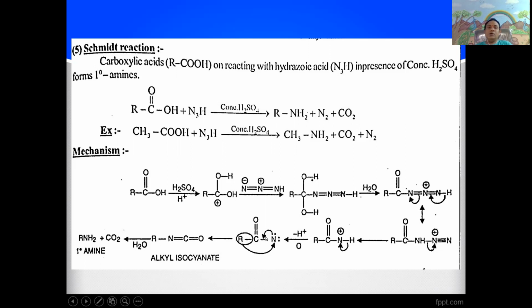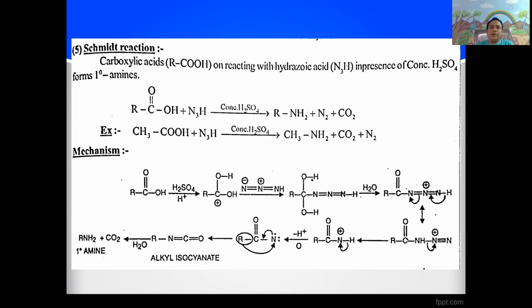It undergoes rearrangement, like the Hofmann rearrangement, meaning the alkyl group migrates from carbon to nitrogen. It gives alkyl isocyanate, N double bond C double bond O. This alkyl isocyanate further undergoes hydrolysis with the removal of carbon dioxide, and it gives primary amine.